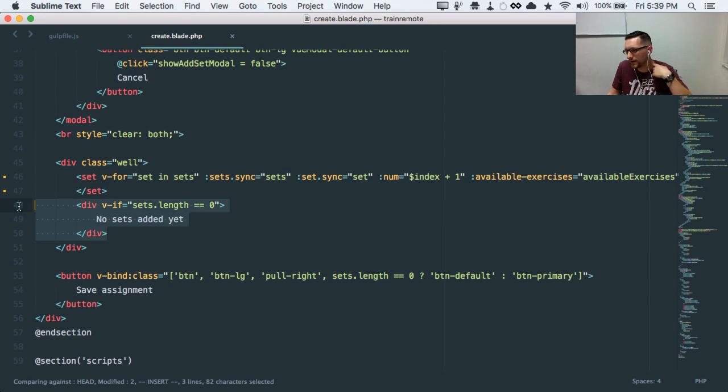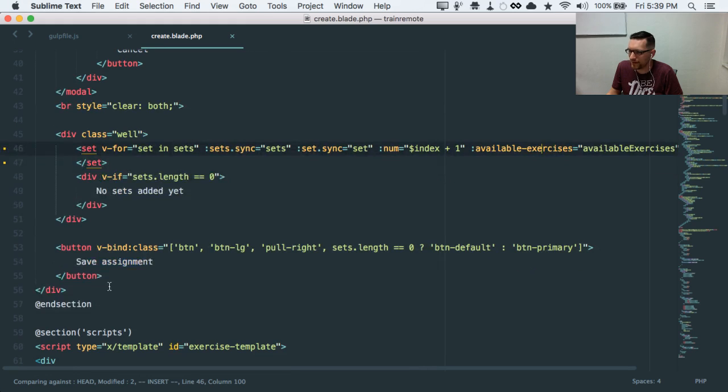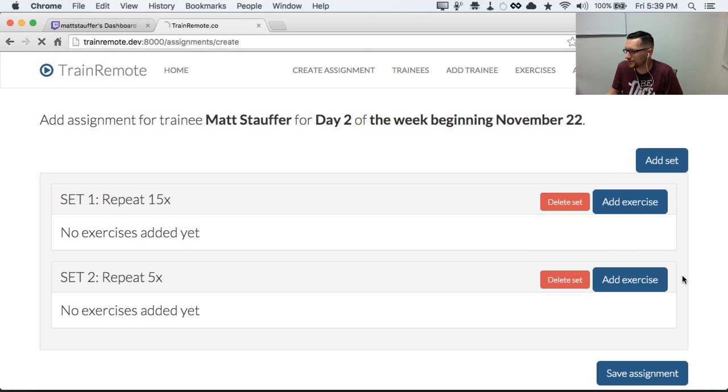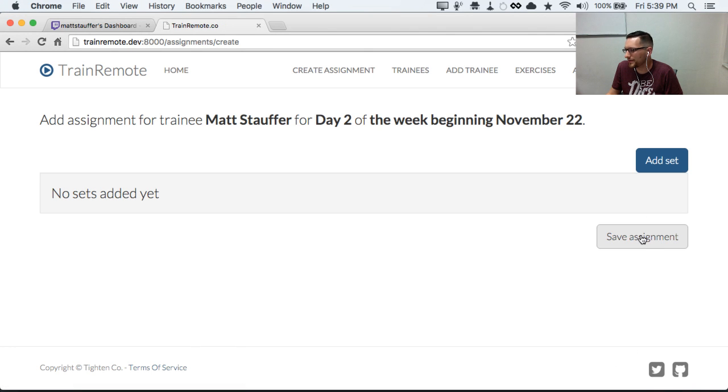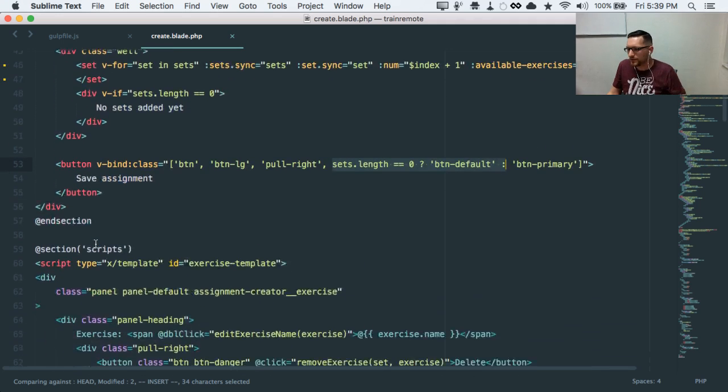And then down here, we've got a quick v-if that says if there's no sets added yet. So if sets.length equals 0, it says no sets added yet. And all this is doing is passing in a ridiculous number of variables, which I probably should have passed in a certain other way. I don't know, we'll learn, that the sets and the exercises need access to. And then down at the bottom, we've got a save assignment. And all it's doing is setting all these classes and then setting this one class conditionally. And all that does is make it so that save assignment is grayed out. I mean, I didn't fully gray it out, but it changes color the moment you add your first set. Cool. So let's go into our individual pieces.